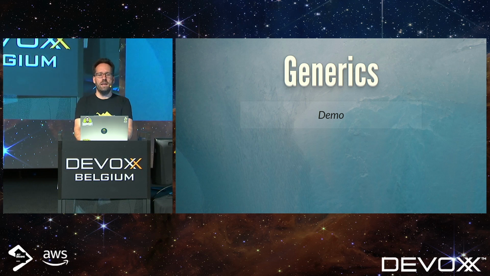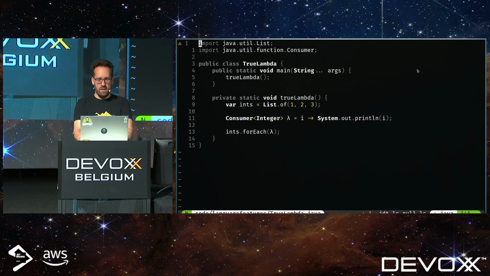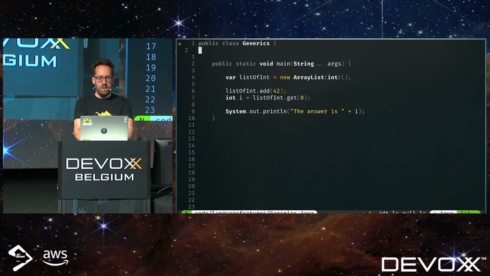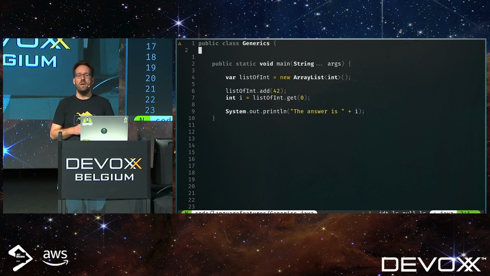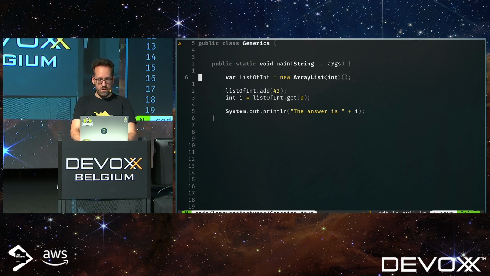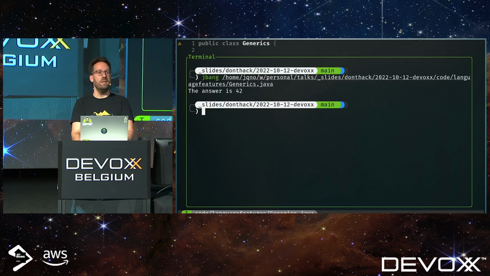So the next hack is about generics. Your mama always told you that you cannot use primitive types as generic type parameters, right? Turns out you can. This program works. So what I have here is an array list of int, not integer, but int. And I can just interact with that like it's a normal array list. And as you can see, it works.